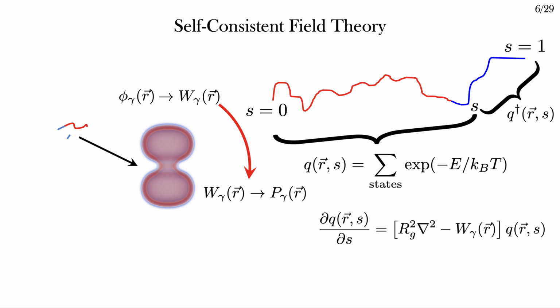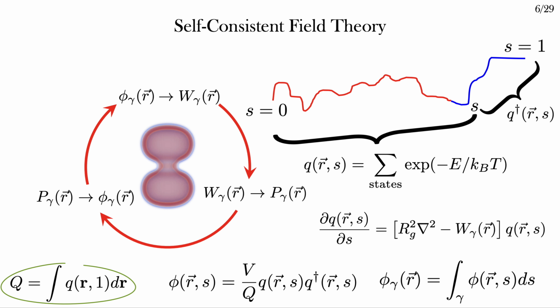In short, I can choose a monomer labeled S and fix it at spatial position R, and calculate the partition function for the portion of the molecule on either side of S. If I multiply these 2 partition functions together, that gives me the Boltzmann-weighted number of ways to place monomer S at spatial position R, and is proportional to the probability of placing a monomer at that position. If many molecules are sampling this distribution, then this probability is proportional to the average monomer concentration.